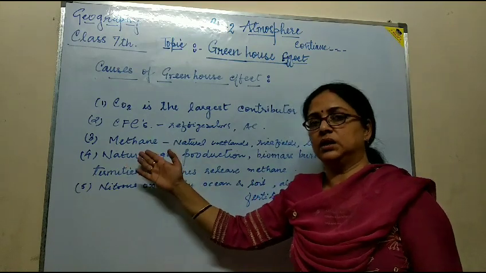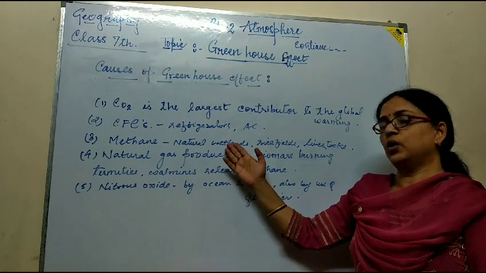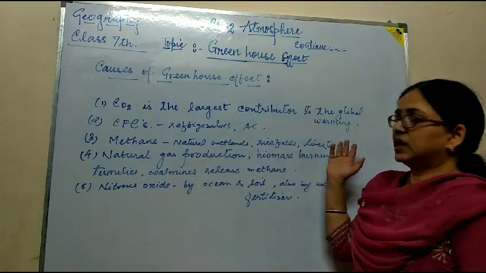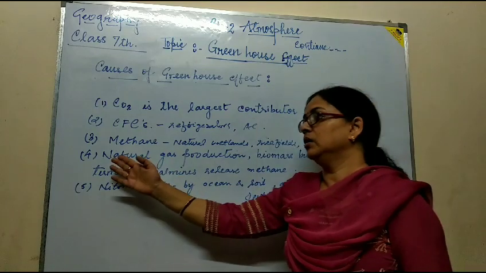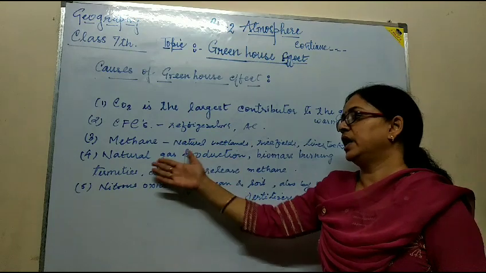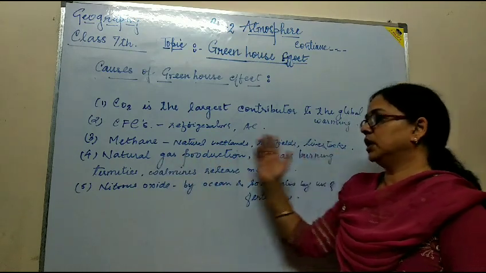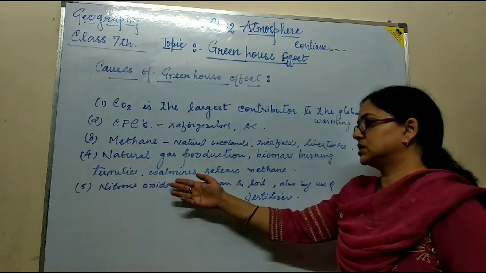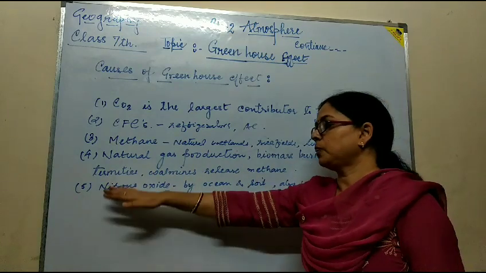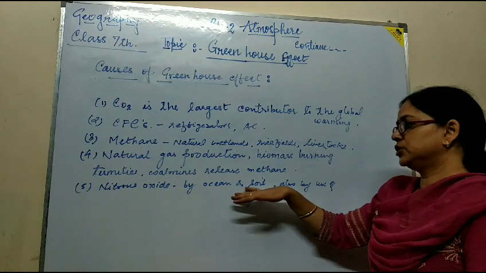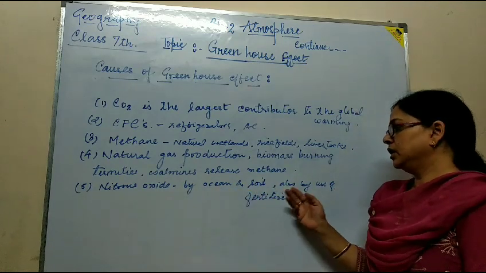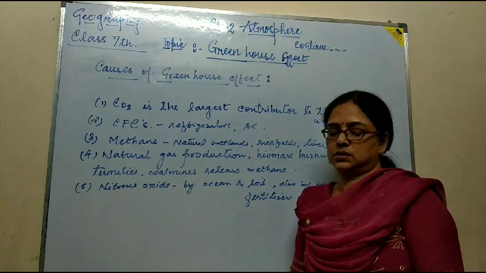Next one is methane, from natural wetlands, rice fields, or livestock. Then natural gas production, biomass, burning, termites, and coal mines also release methane. Nitrous oxide is released by the ocean and soil and also by the use of fertilizers.